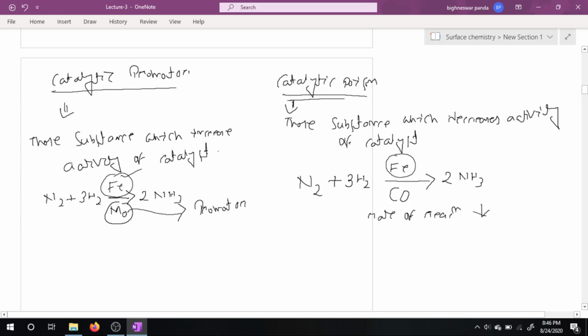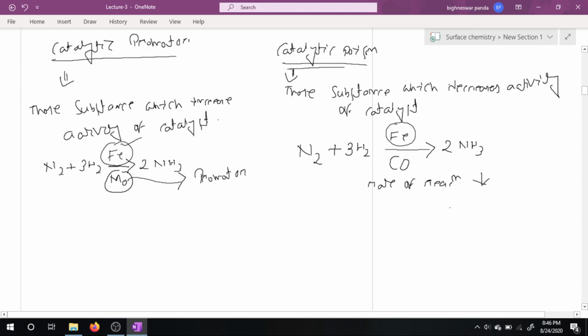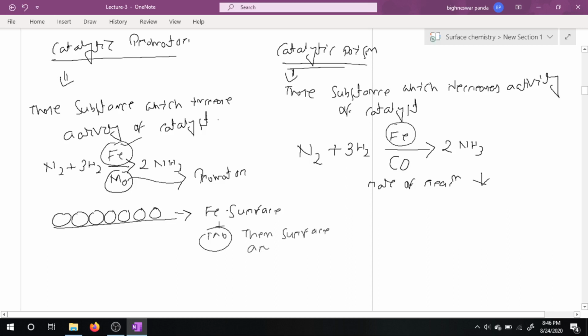How does a catalytic poison work? Simply, here what happens? This is the iron surface. If you are using molybdenum, then the surface area increases.